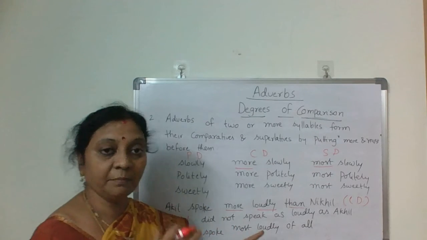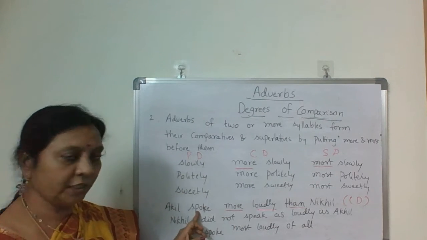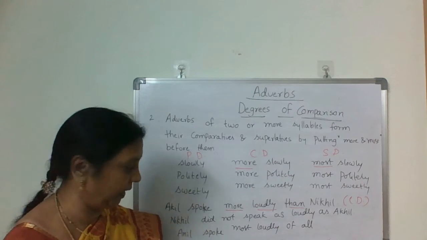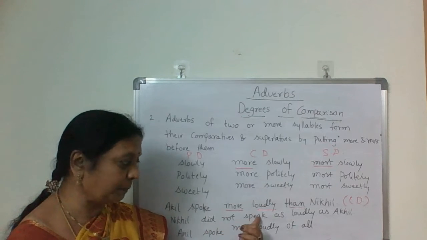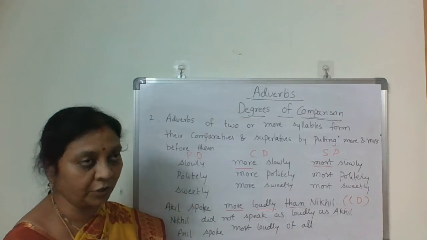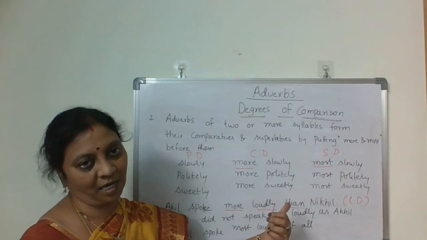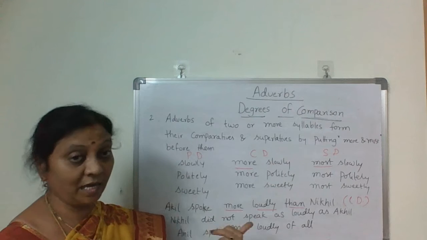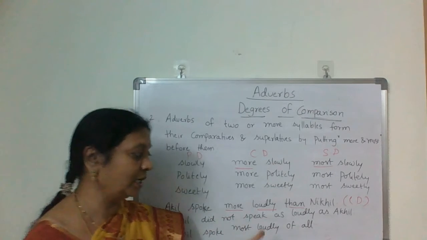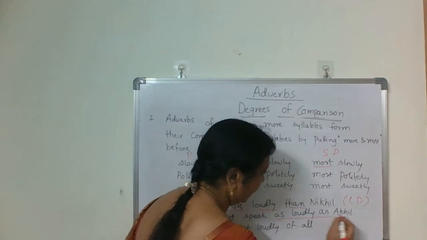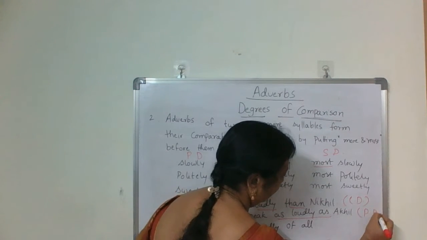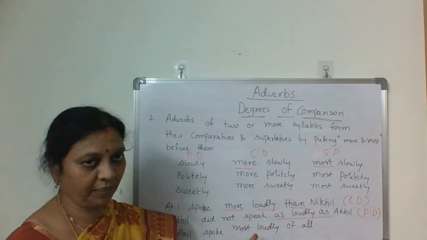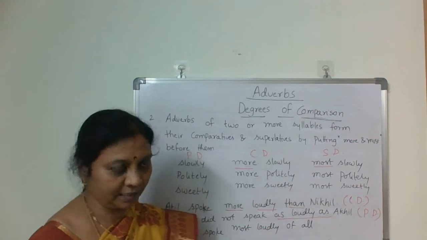To change it into positive form, spoke takes the help of do forms in negatives: Nikhil did not speak as loudly as Akhil. In positive form we go for the first form, so we use as loudly as.